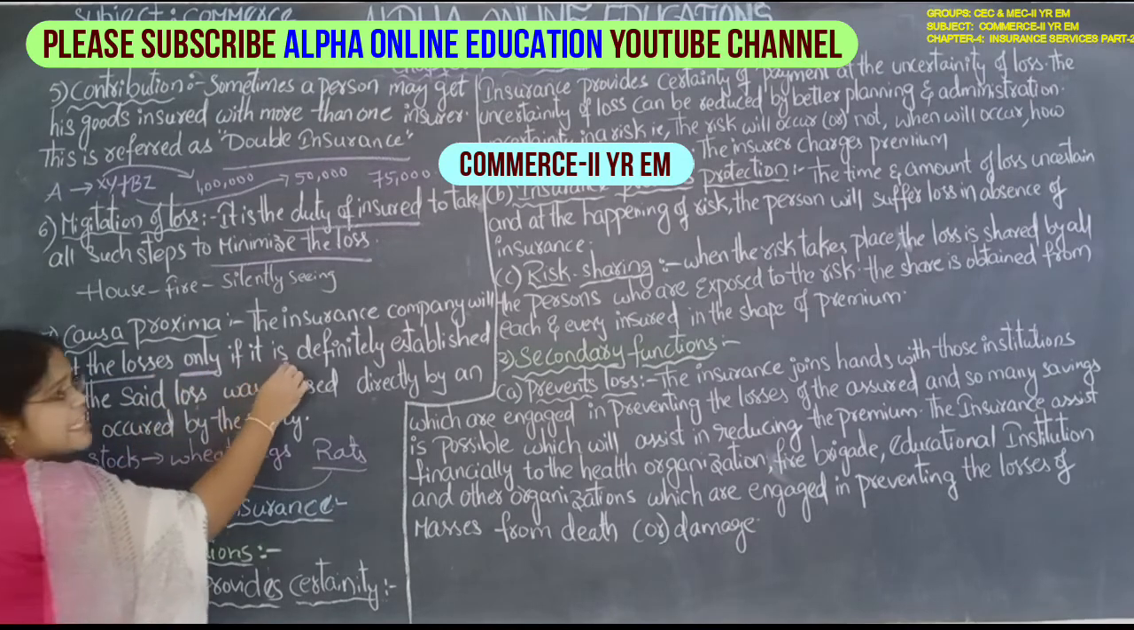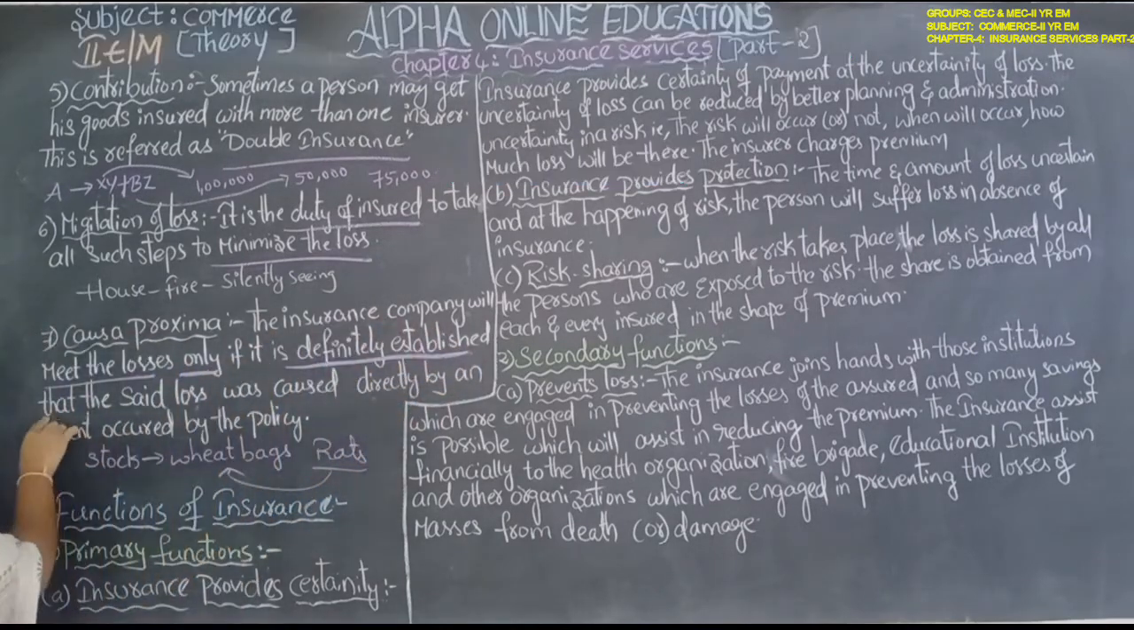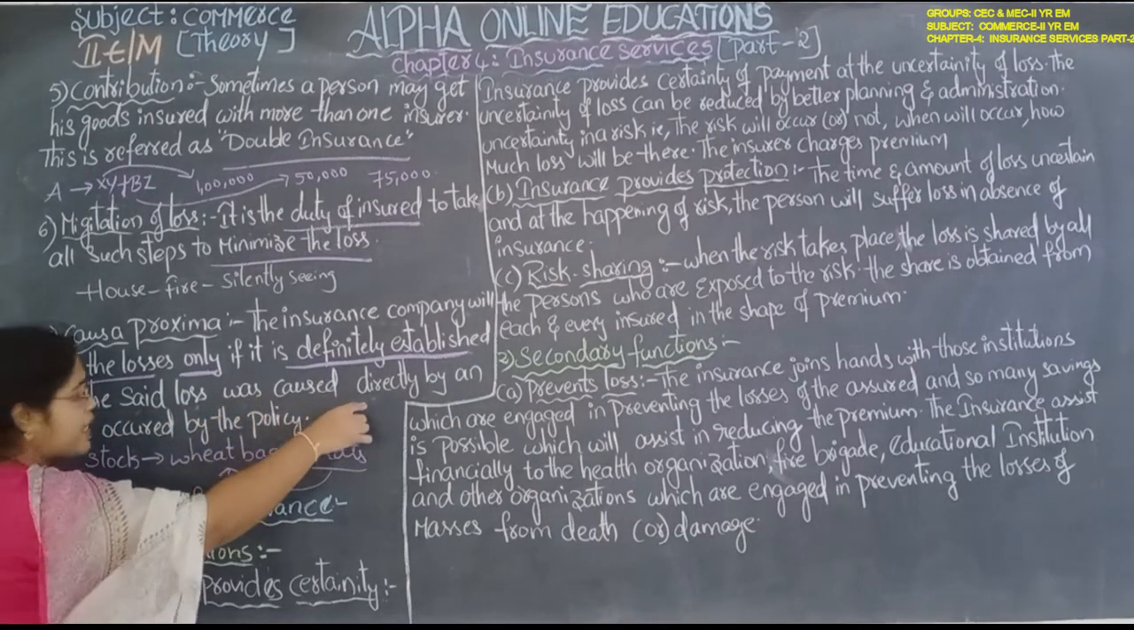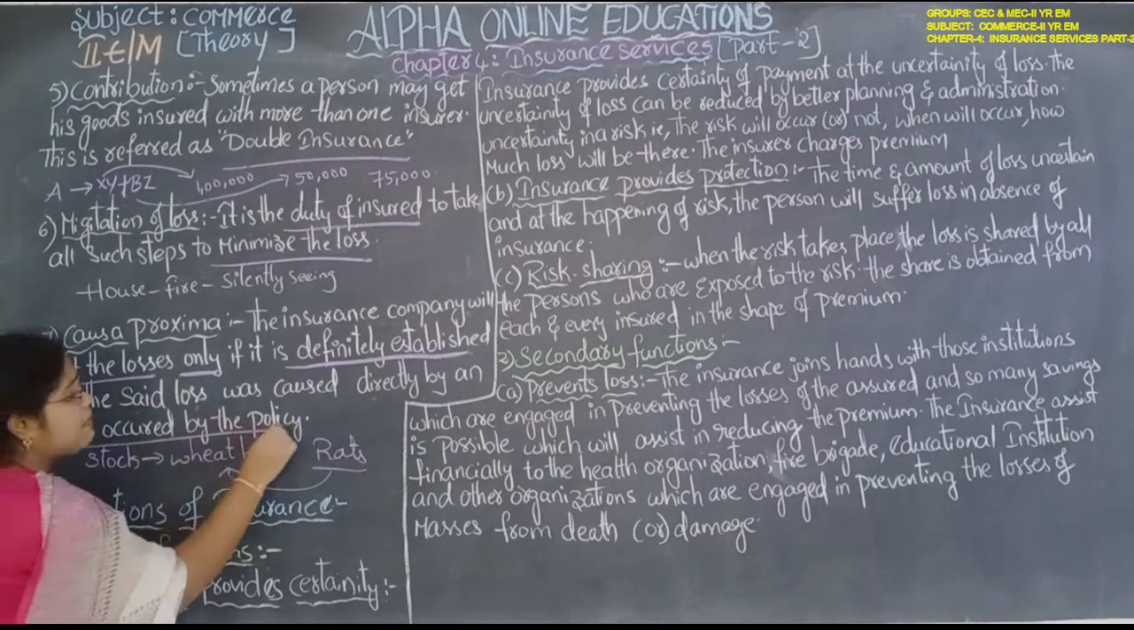The insurance company will meet the losses only if it is definitely established that the said loss was caused directly by an event covered by the policy.